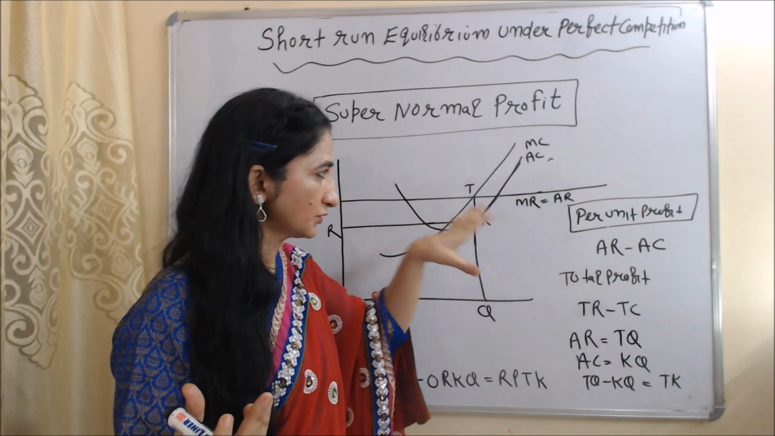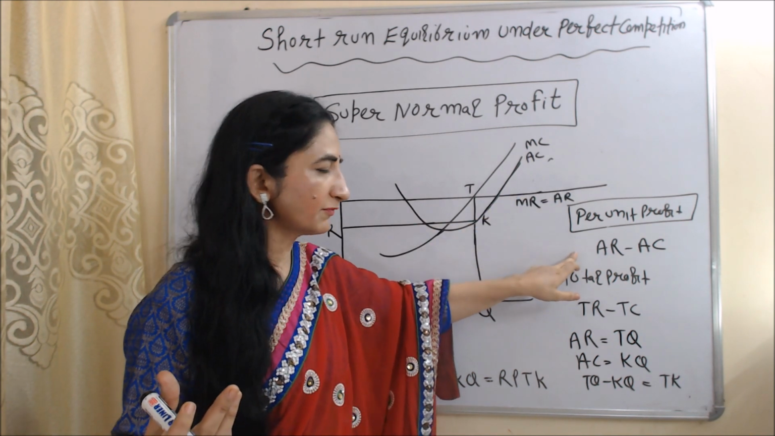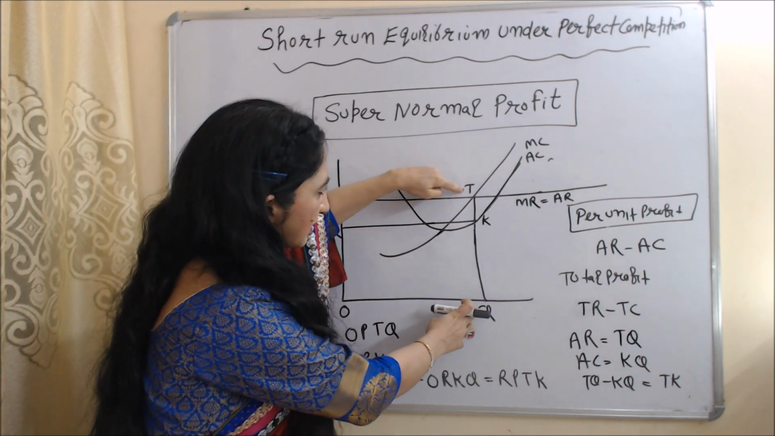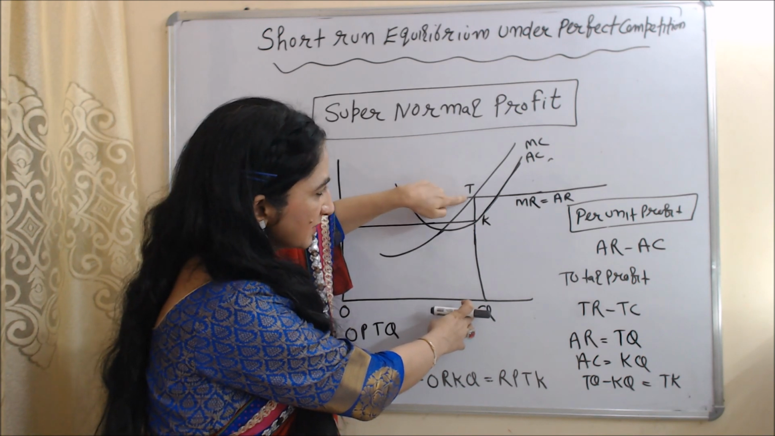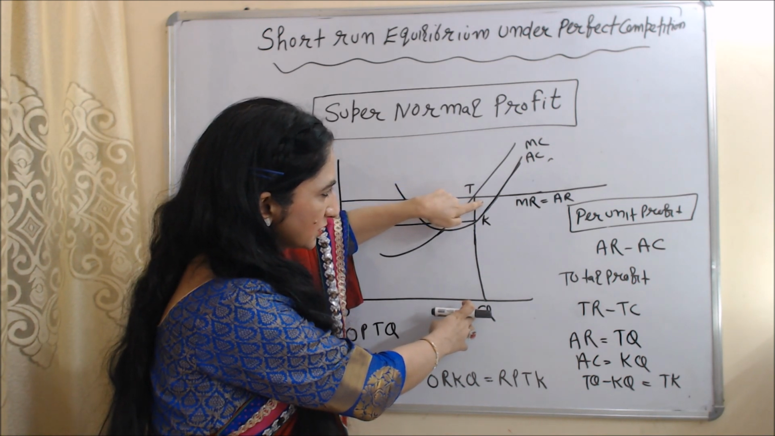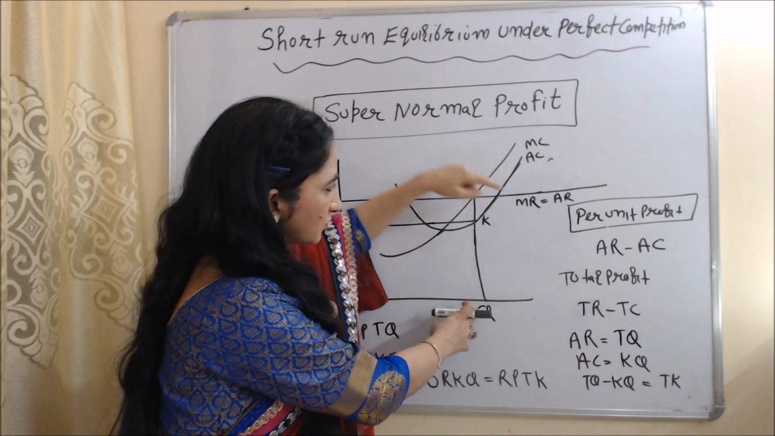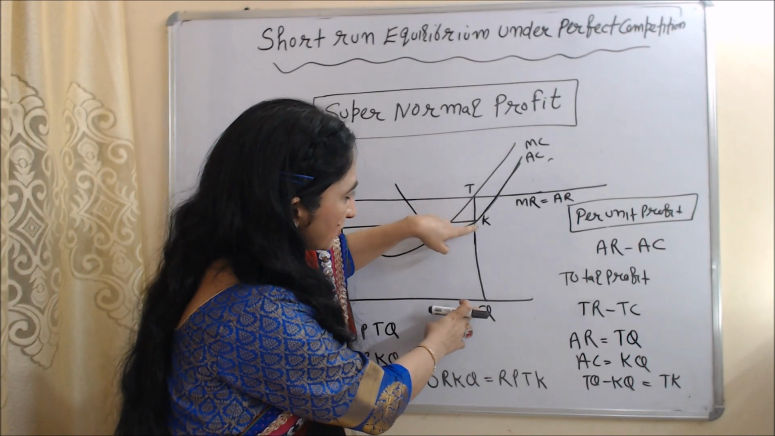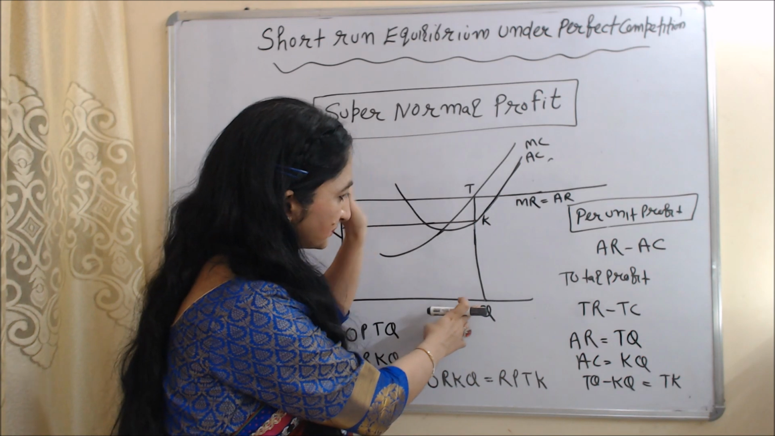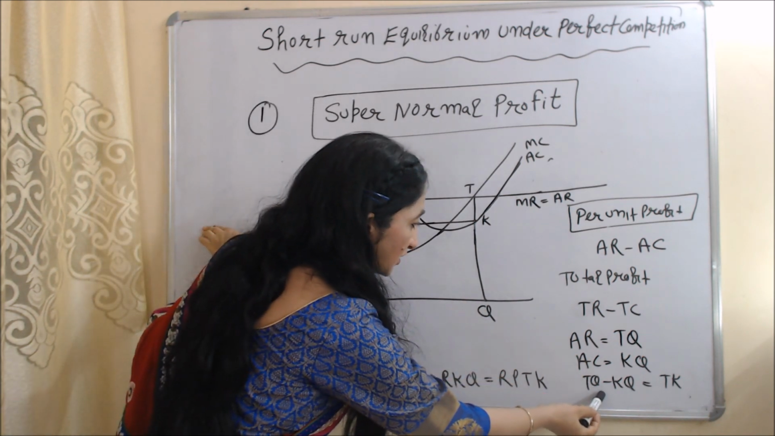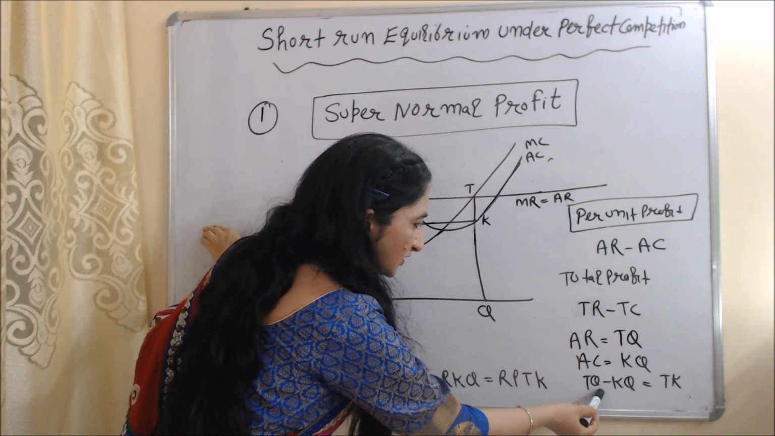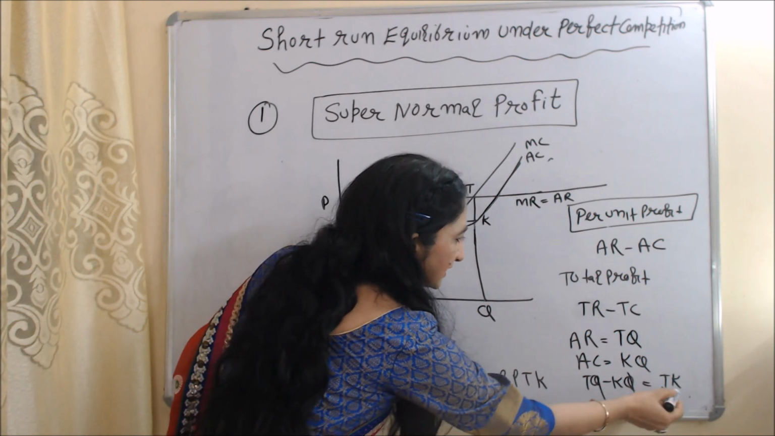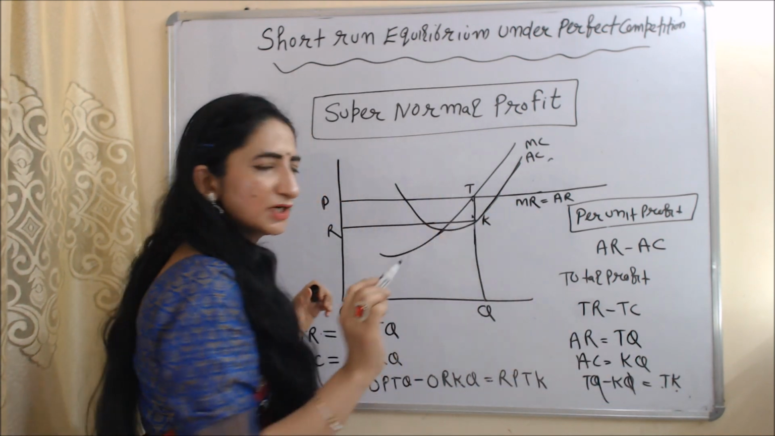The formula for calculating per unit profit is AR minus AC. So here you can see TQ is our average revenue, because this T point touches this horizontal line, which represents both marginal revenue and average revenue. KQ is our average cost, because this K point touches our average cost curve. When we subtract KQ from TQ, that means when we subtract average cost from average revenue, it becomes equal to TK. So this TK is called per unit profit.